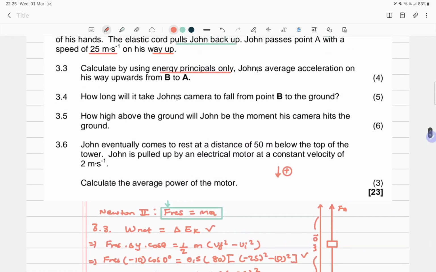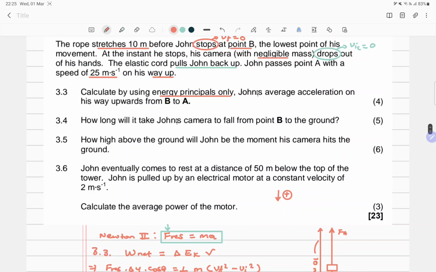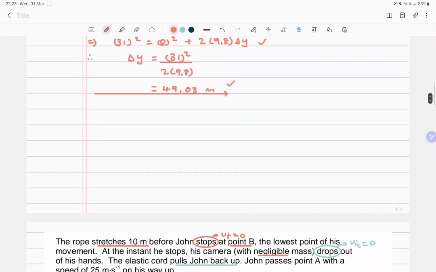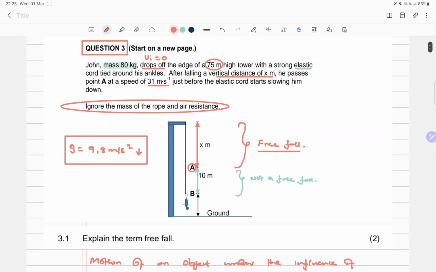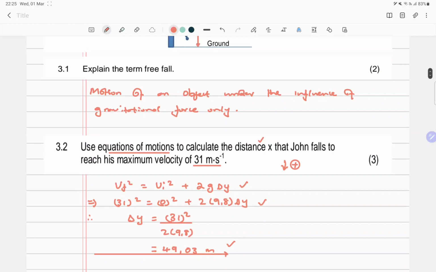Okay, so we're going to do 3.4. 3.4 says, how long will it take John's camera to fall from point B to the ground? And if you're looking here, this is essentially free fall as well. Because this camera is just falling freely, so it's a free fall, not a big deal.